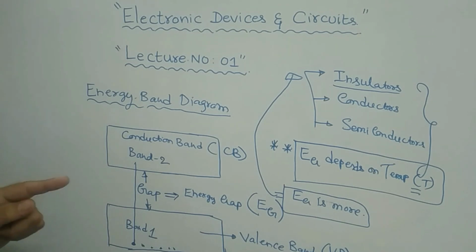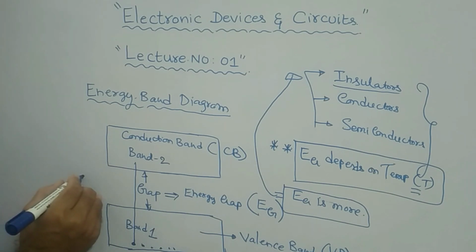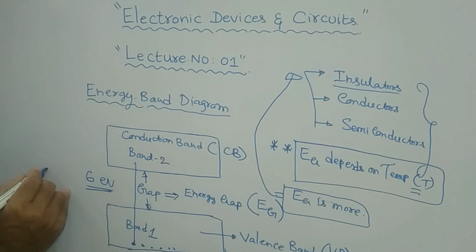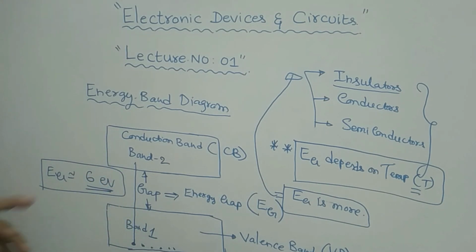If you consider the diamond, the energy gap is very large. For diamond, it is about 6 electron volt.